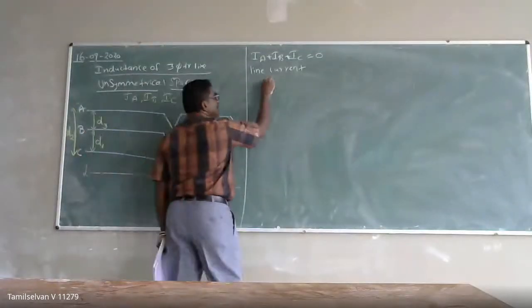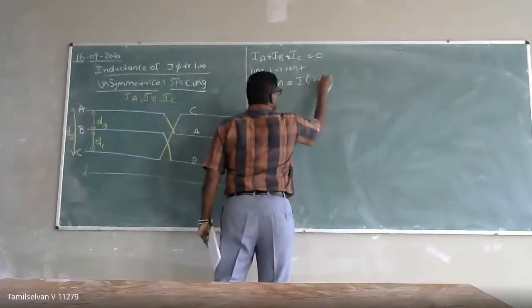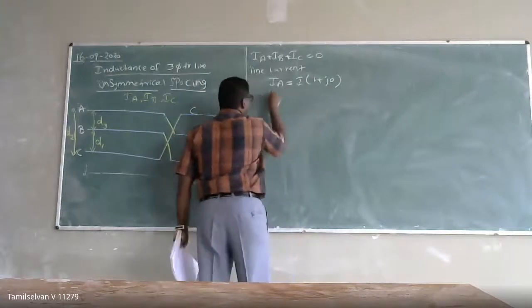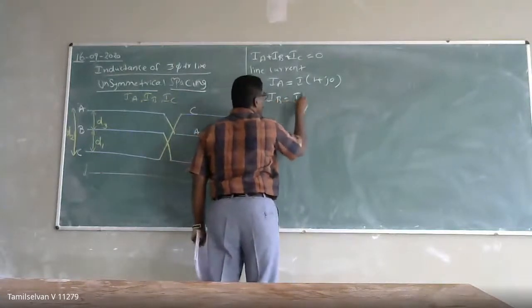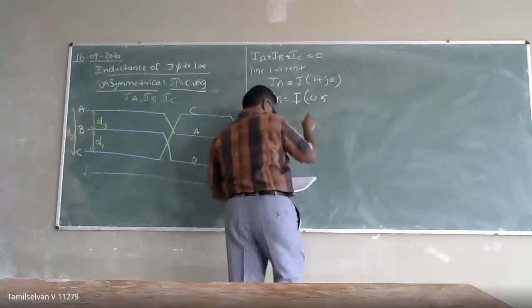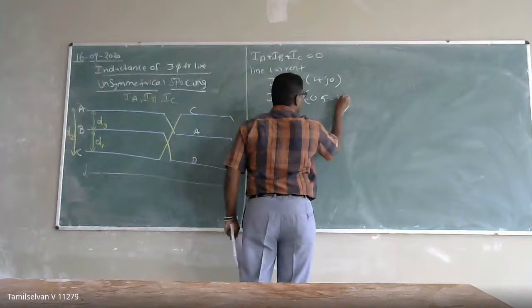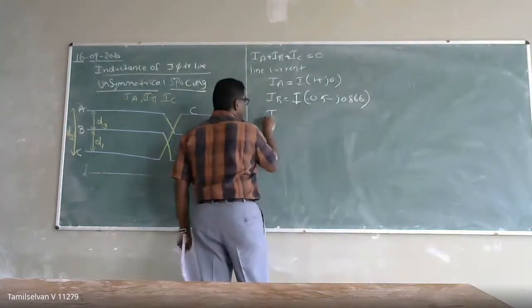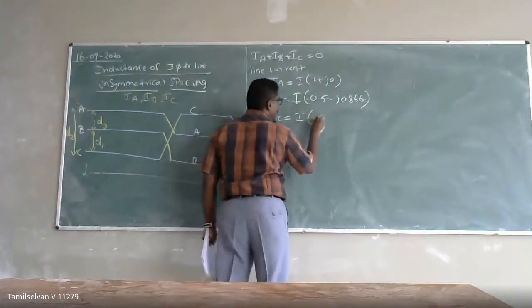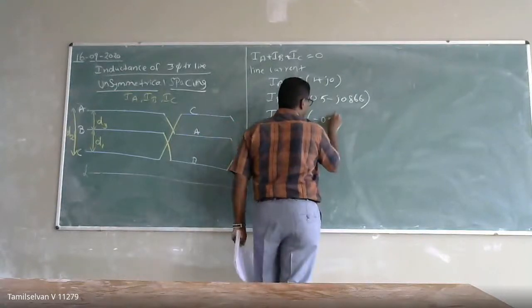So what I am writing here is IA will be equal to I into (1 plus j0), and IB will be equal to I of (minus 0.5 minus j0.866), and IC will be equal to I of (minus 0.5 plus j0.866).